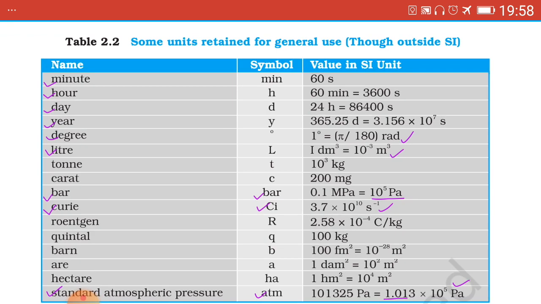First one is minute, which I have tick marked, which is quite understandable. 1 minute, min is the symbol. Symbols you have to take note of. You cannot write any other symbol.